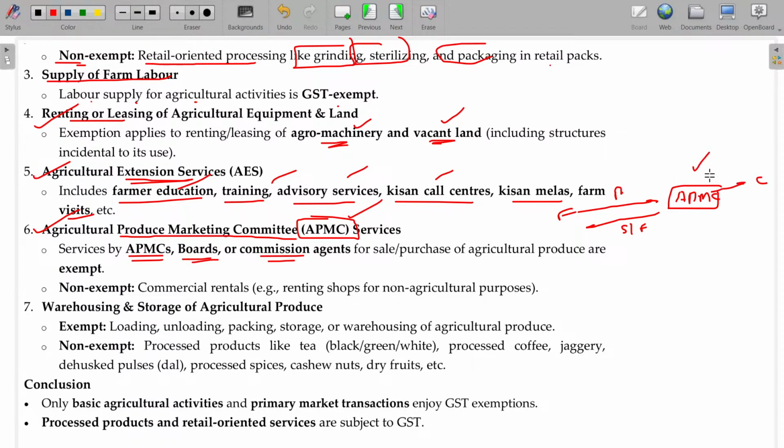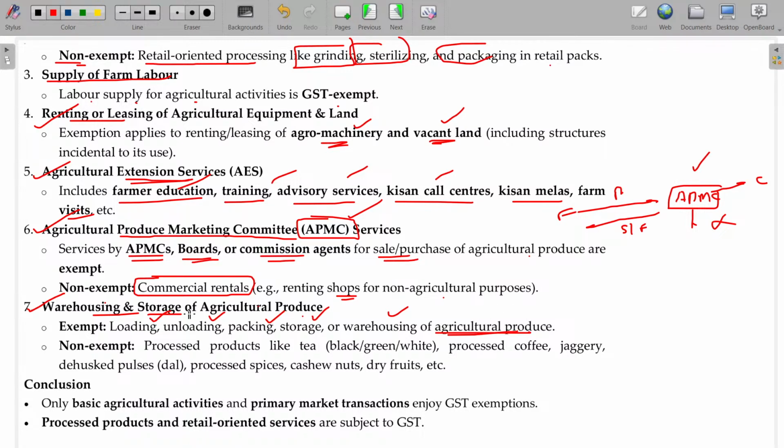Okay, this work is done by APMC for a fee that will not be coming under GST taxability. For sale and purchase of agriculture produce are exempt. But if they do any commercial rentals in their own premises for shops for non-agriculture purpose, it will be taxable. Warehousing and storage of agriculture produce: especially warehousing, loading, unloading, packaging, storage, warehousing of agriculture produce, not taxable.